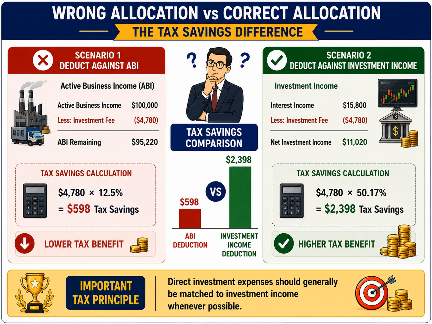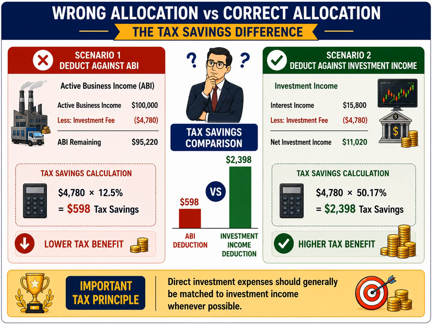This illustrates one of the most important principles in corporate tax planning. Direct investment expenses should generally be matched to the investment income they were incurred to earn. Doing so creates proper income matching, more accurate reporting, and often a significantly better tax outcome. As tax preparers, our goal is not simply to claim deductions. Our goal is to ensure that deductions are allocated to the correct source of income so the corporation receives the maximum benefit allowed under the tax rules.